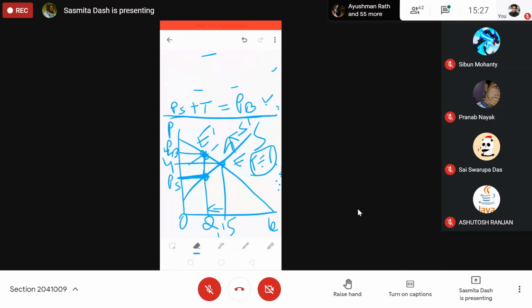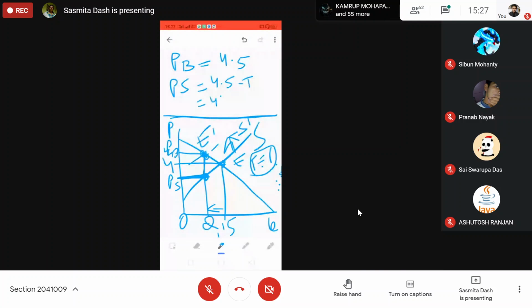So when you have calculated the price that the buyer pays, PB, as 4.5, how much will be PS then? 4.5 minus tax, that is equal to 4.5 minus 1. How much? 3.5. So 3.5 will be the seller's price.